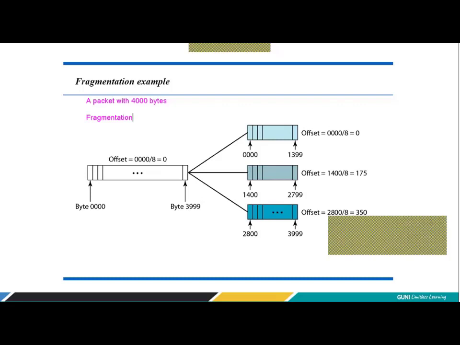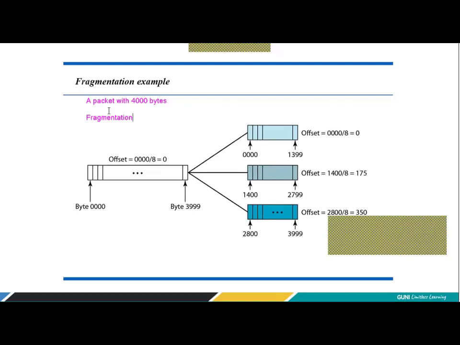Now I have to divide this into 3 fragments. So let's say I'm keeping 1,400 bytes of data in one fragment. Now the question from your side has to be, how did I get to the magic number 1,400? Why not 1,450? Why not 1,300? Please remember, the number that you take has to be divisible by 8, because the offset will give you the offset in terms of 8 bytes.